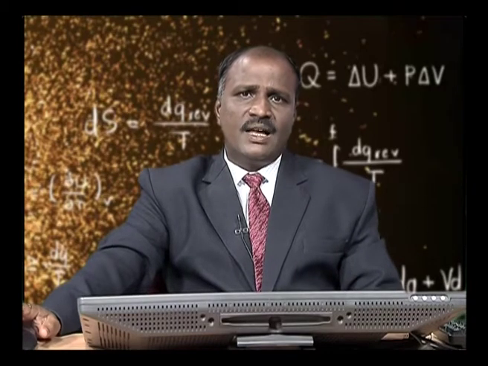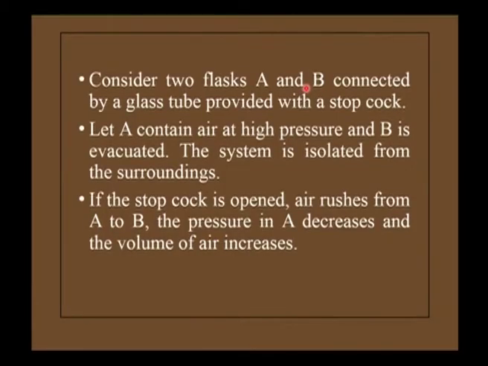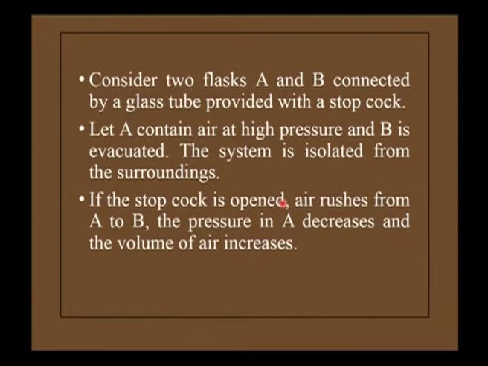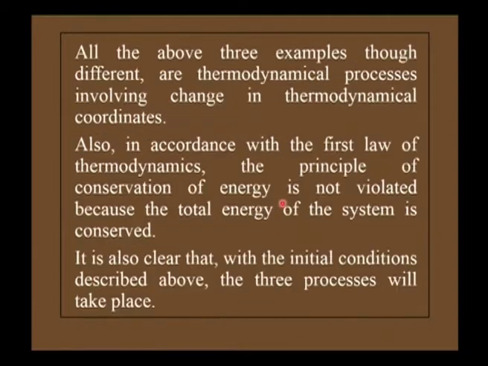Similarly, consider another example. We will consider two flasks, capital A and capital B. These two flasks are connected by a glass tube provided with a stopcock. Let capital A flask contain air at high pressure and capital B is evacuated. Therefore, we should understand that the system should be isolated from the surroundings. Suddenly, if the stopcock is opened, air rushes from capital A to capital B, the pressure in capital A decreases and the volume of the air also increases.